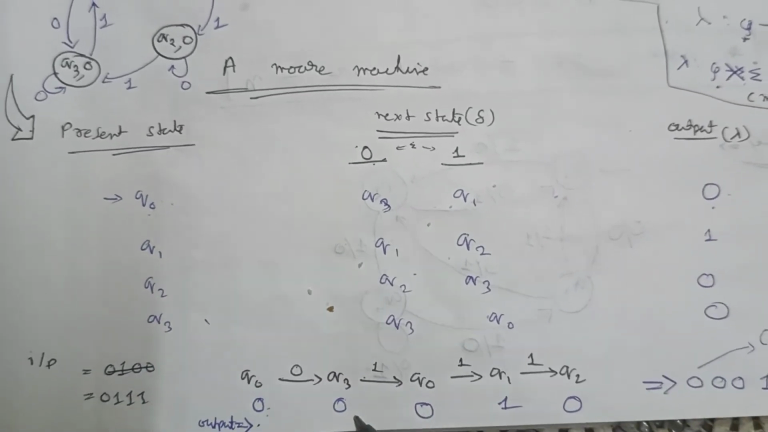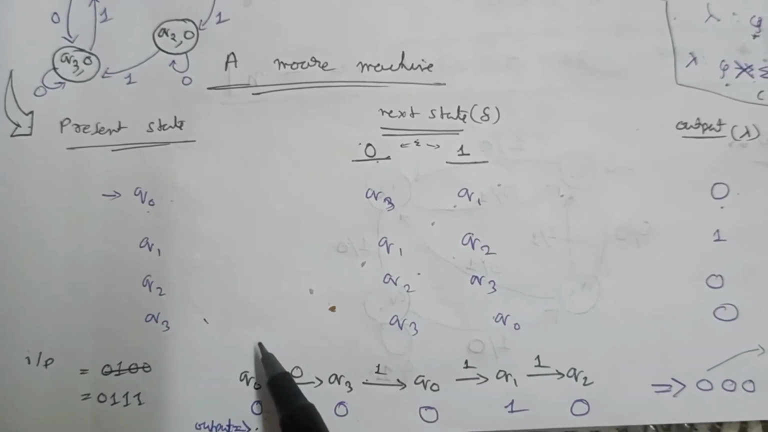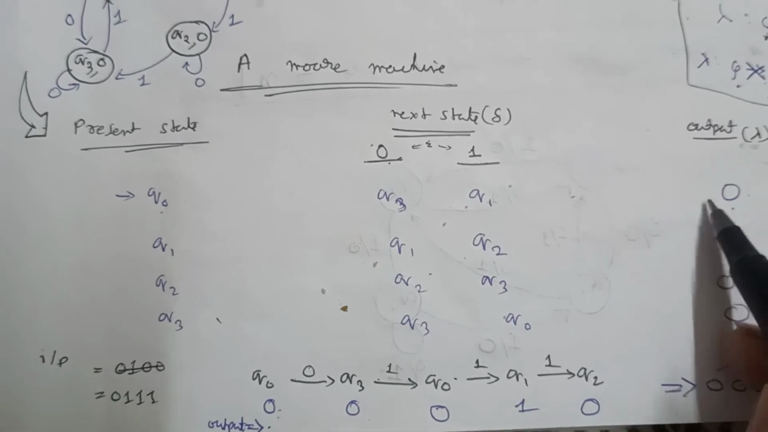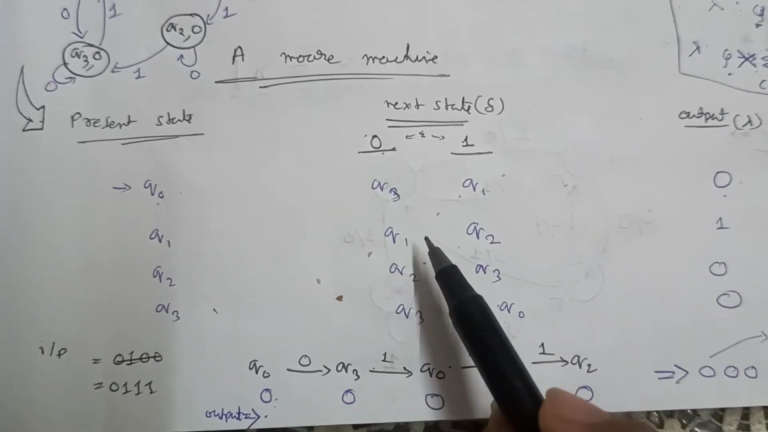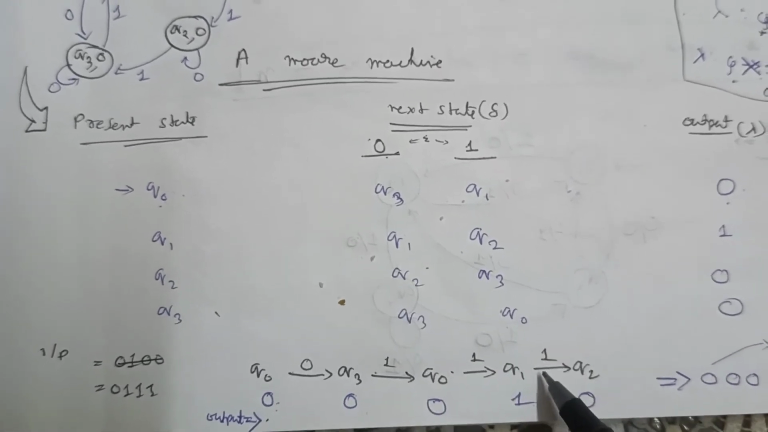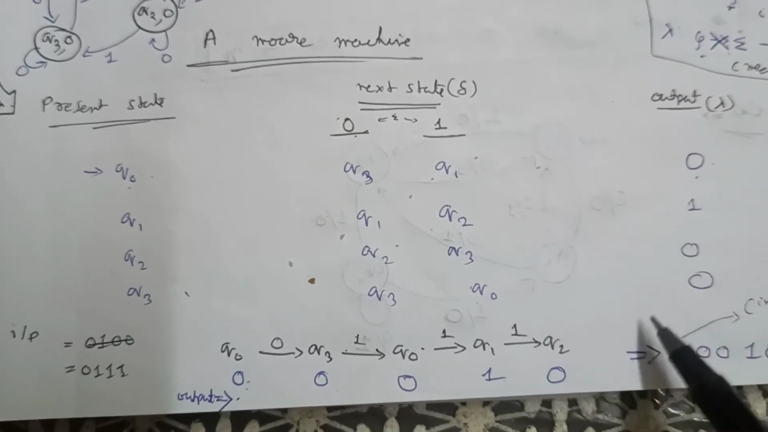Q3 output is 0, and it will now get 1 from the input and go to Q0 again. Again for Q0 the output is 0, as we already did, and it will get again 1 and go to Q1. For Q1 the output is 1, so it will generate 1, and again it will take 1 and go to Q2, and for Q2 finally the output is 0.